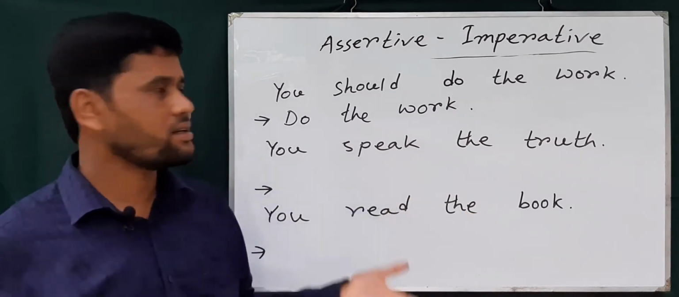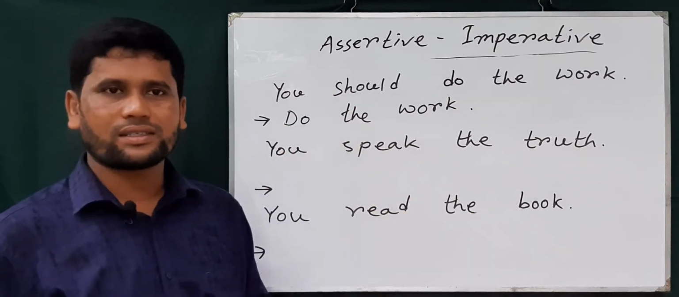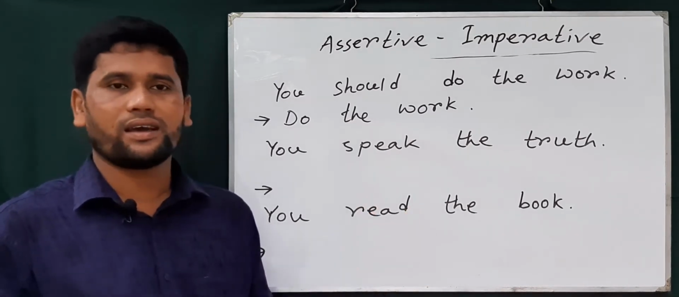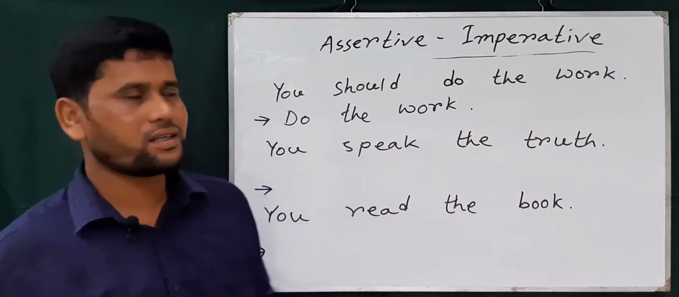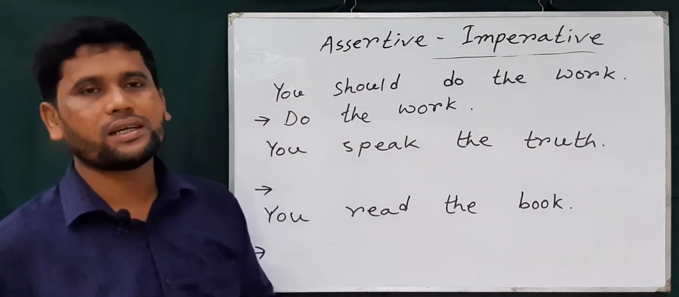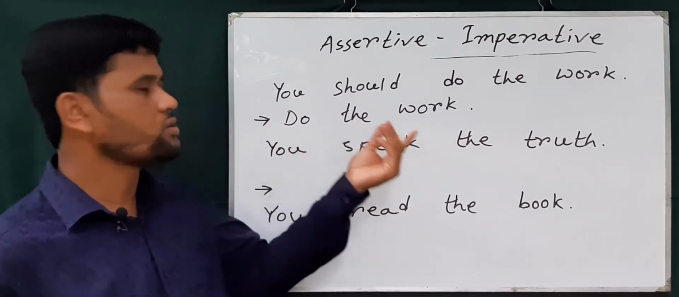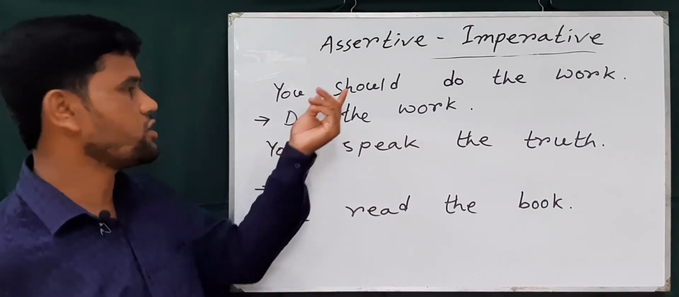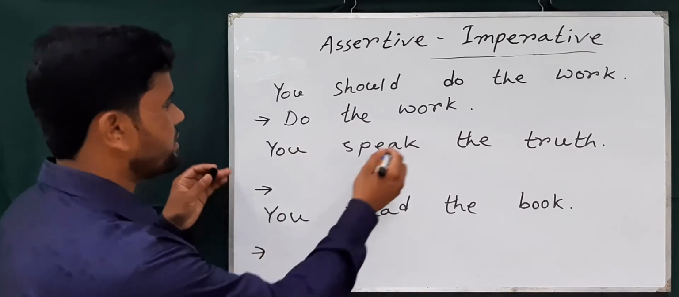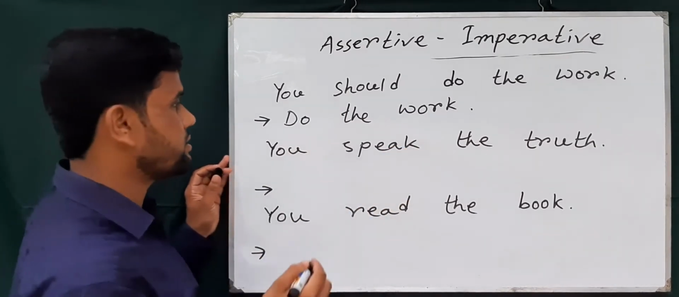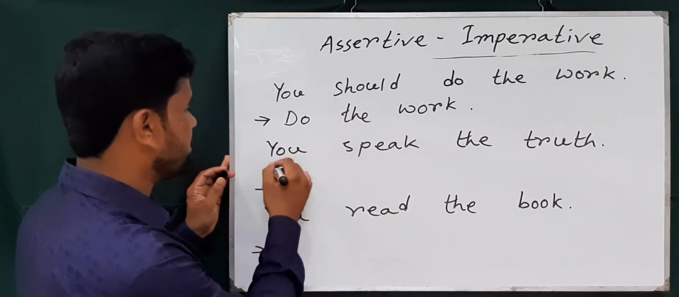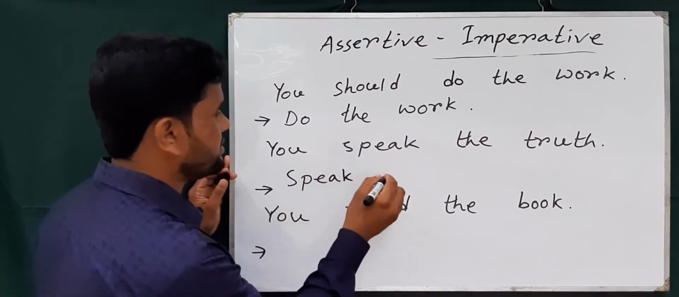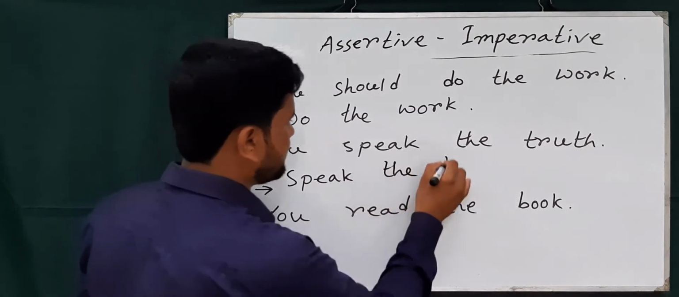So when the assertive sentence starts with second person, and the sentence is affirmative, we just delete the subject and should: do the work. And here we find only second person. So we can change the sentence into imperative by deleting the subject. We write the verb first, then the next words.